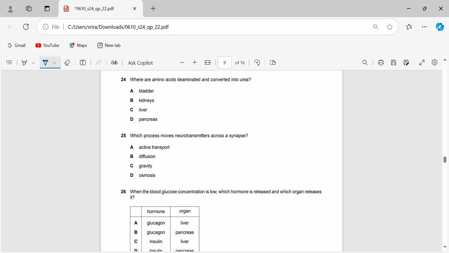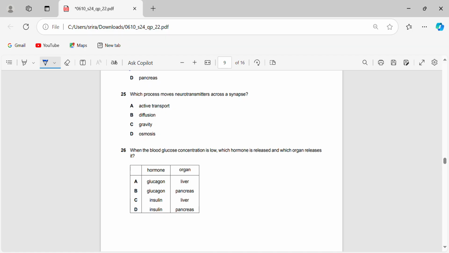Where are amino acids deaminated and converted into urea? Here there's not really an explanation. It's taken to the liver, and that's where the process is done. It's assimilated in the liver. So it's 24C. You just need to know that organ. You need to remember that.